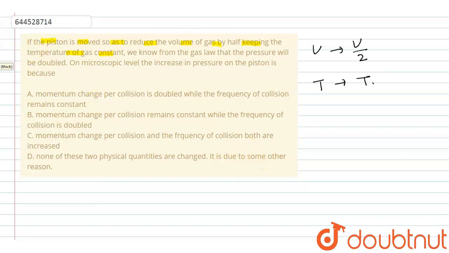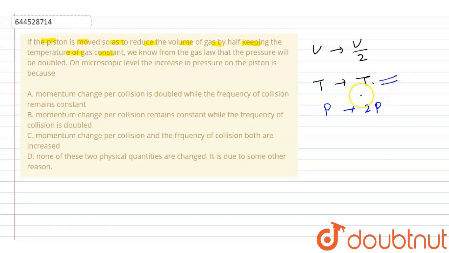So here in this question, guys, the first thing we have is that temperature is constant. And in the question, we know from the gas law pressure is double, 2 times P. So the first thing is that temperature is constant here.